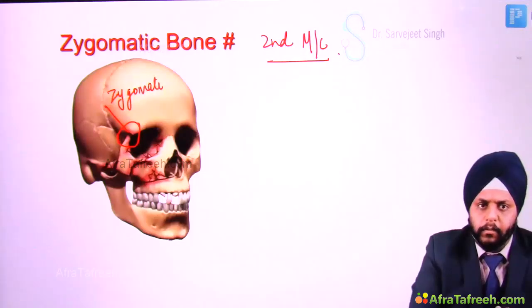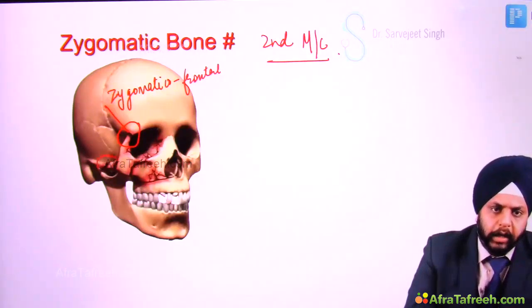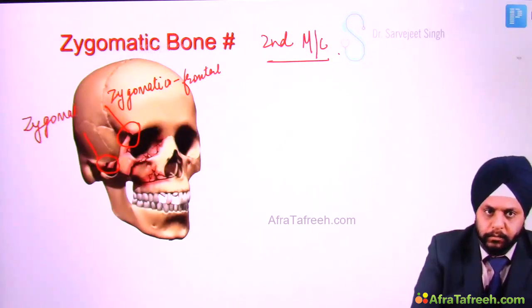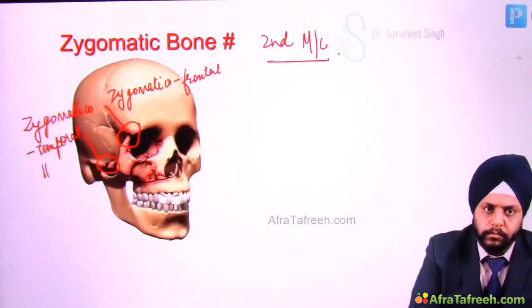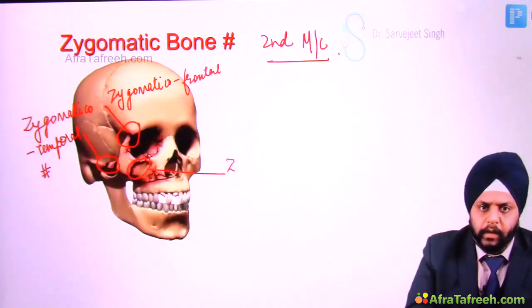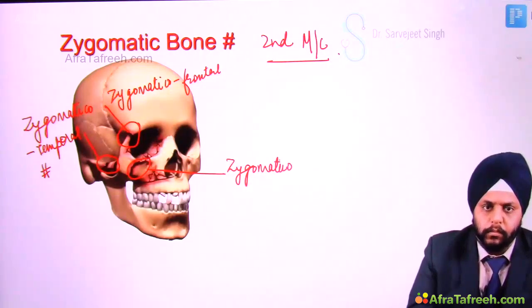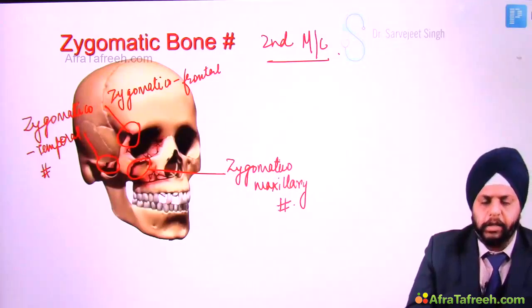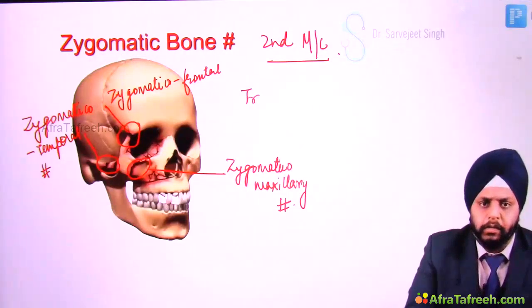You can see the zygomatico-frontal fracture, right? You can also see that there is a fracture over here, that's a zygomatico-temporal fracture. And you can see that there is a fracture over here, so that's a zygomatico-maxillary fracture. So you can see that there are 3 fractures. Therefore, this fracture was named tripod fracture.